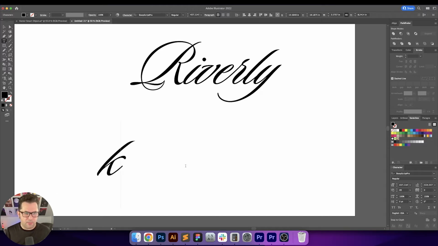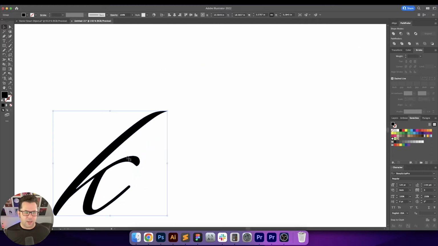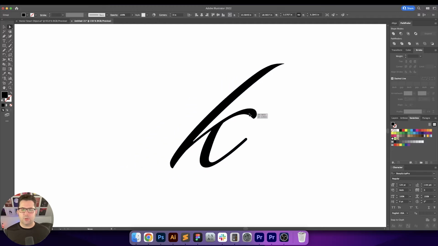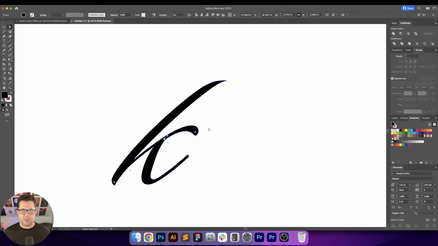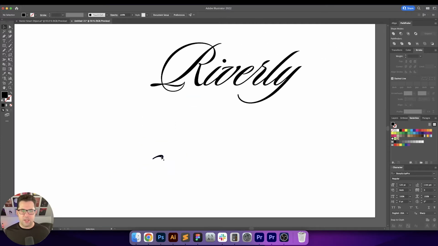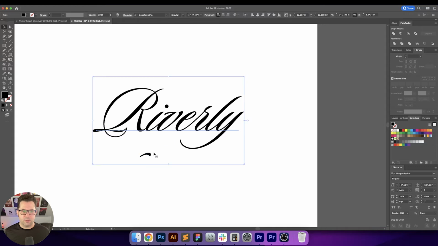And then that way, okay, that's all right. That's a little connecting piece there. So we can just convert to outlines, and let's grab our knife tool over here, and we'll just cut this out. Grab our direct selection tool. Oops. Direct selection tool. Again, there we go. And let's just get rid of this. We don't need that. So now let's see if we can connect these two letters.